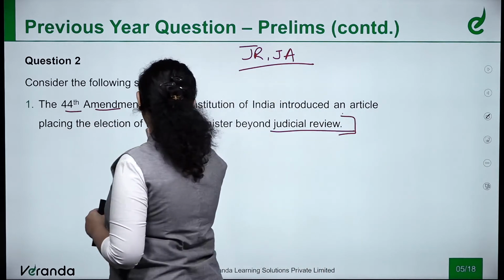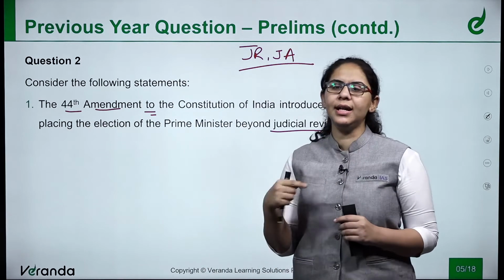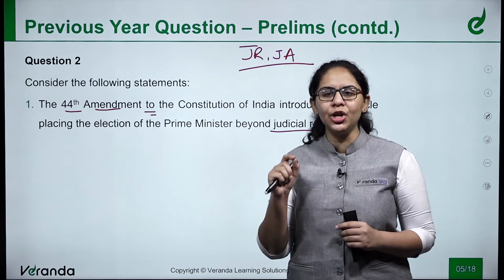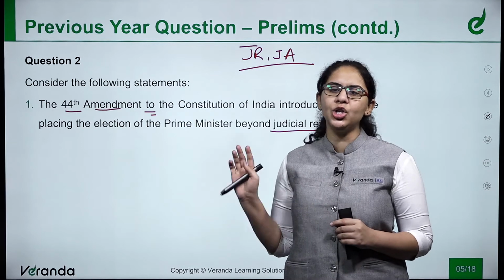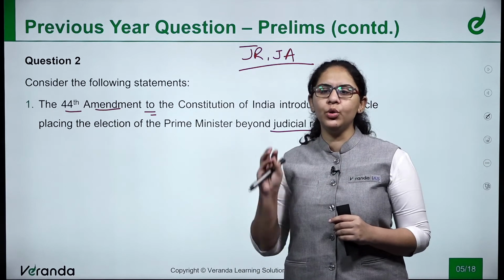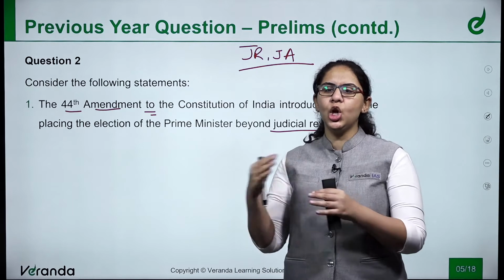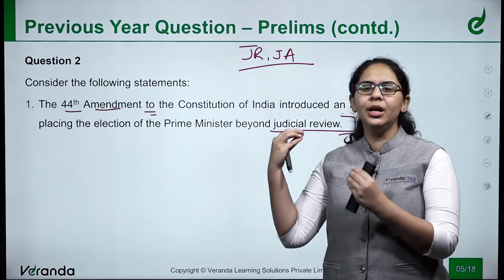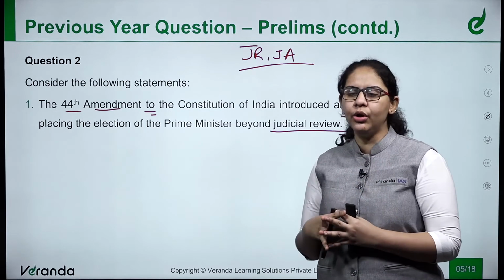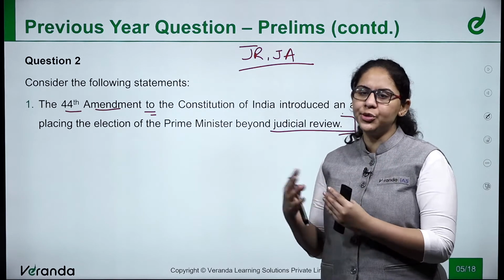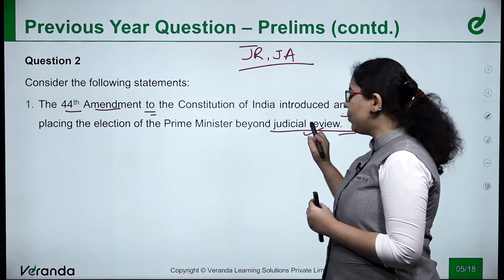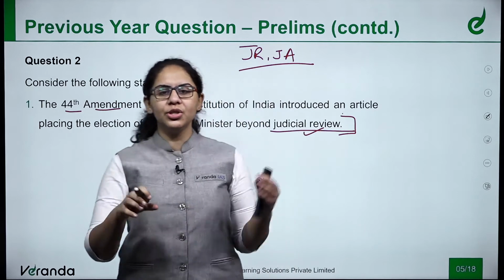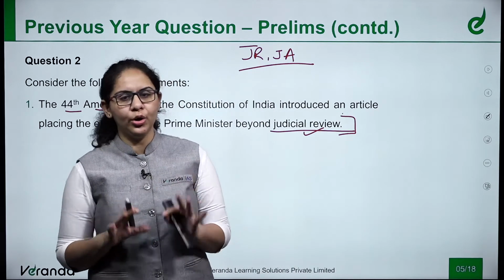44th Amendment Act. What did it do? It added an article that says that the election of the Prime Minister of India is beyond judicial review. What is judicial review? If any law is not in congruence with the Indian Constitution, it can be challenged in a court, that is the Supreme Court. So basically, judicial review is the power of the courts to check whether a law is valid or not.